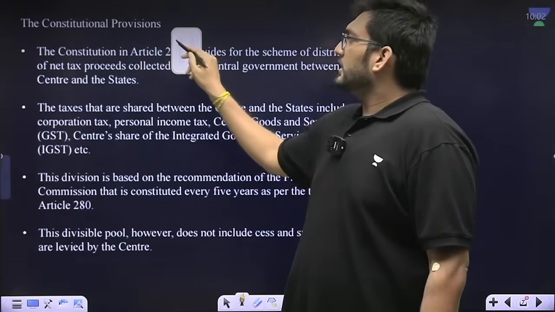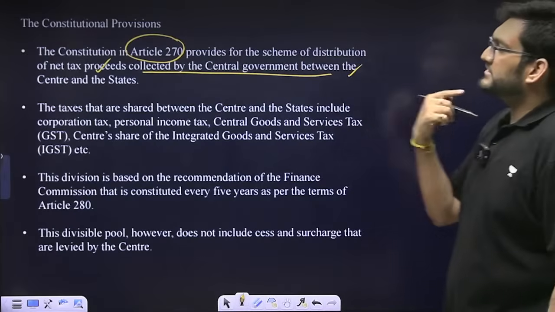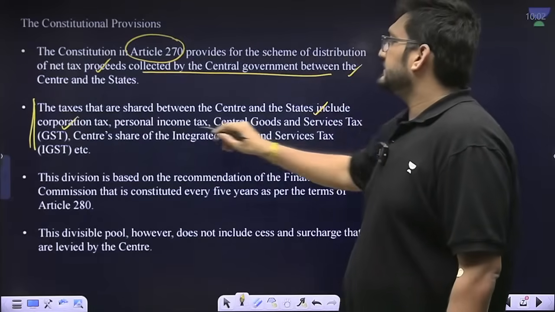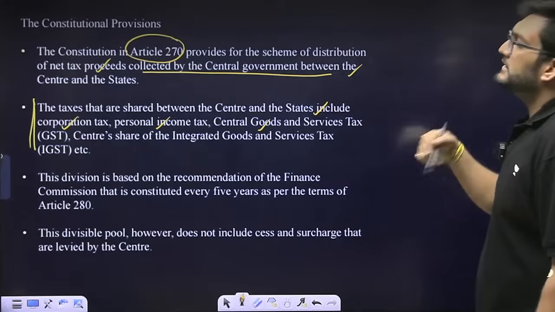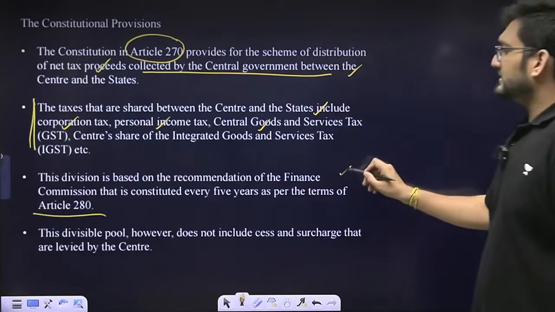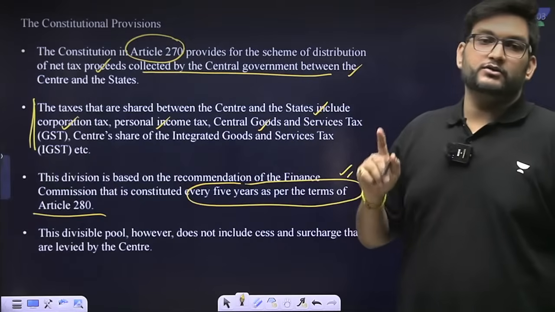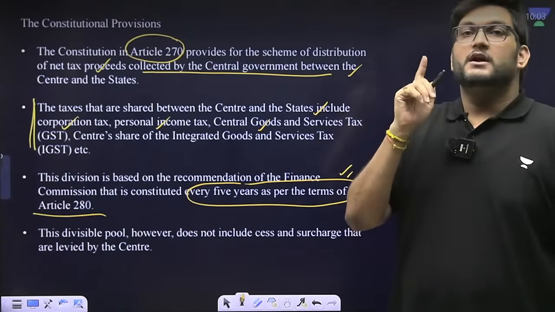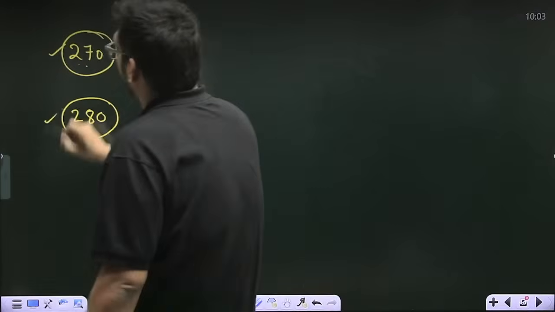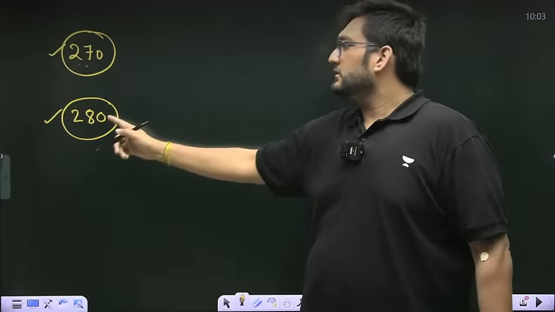Article 270 of the Indian Constitution says net tax proceeds collected by the central government will be shared between center and state, and this includes corporation tax, personal income tax, GST, IGST, and the Article 280 of the Indian Constitution says that the Finance Commission will be constituted every 5 years to decide how the divisibility pool will be shared. Now, this question of what is the divisibility pool comes through. Now, Article 270 and 280, nothing out of the box, static polity, division, Finance Commission.